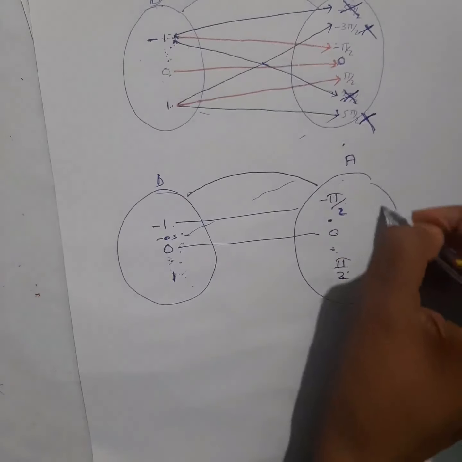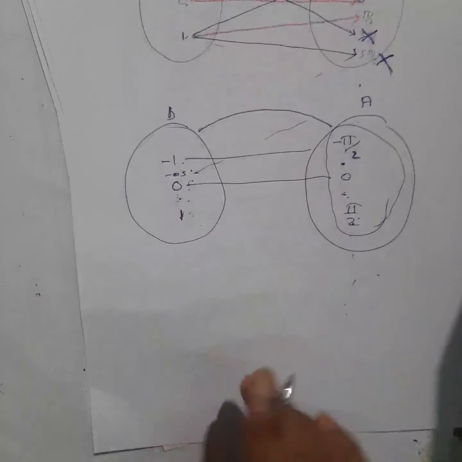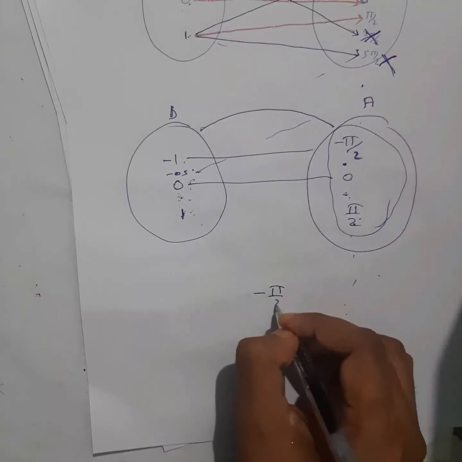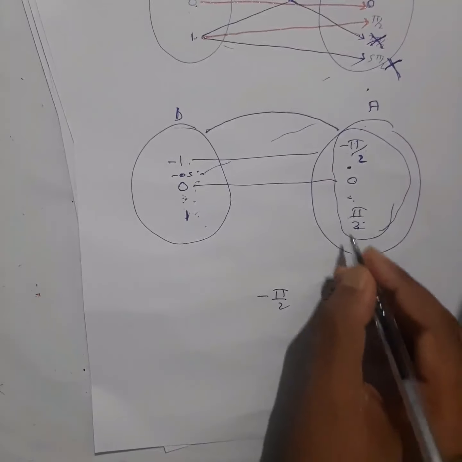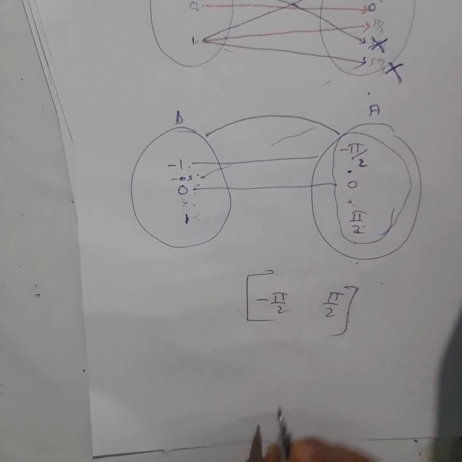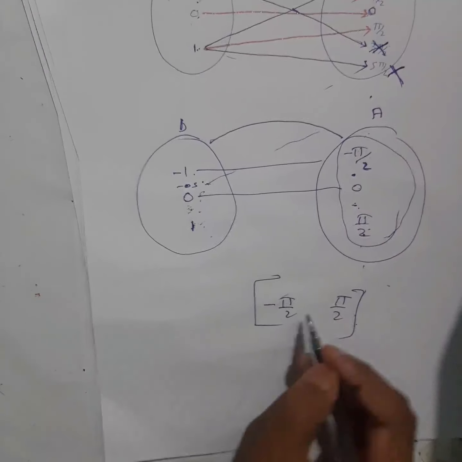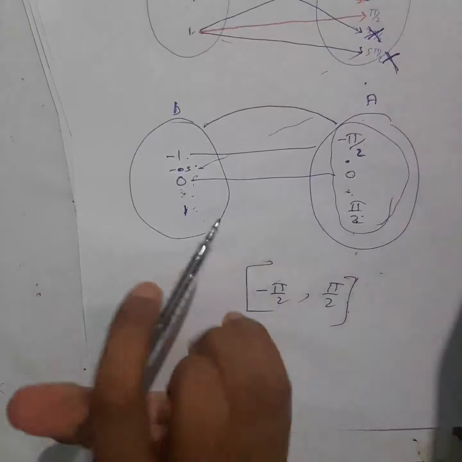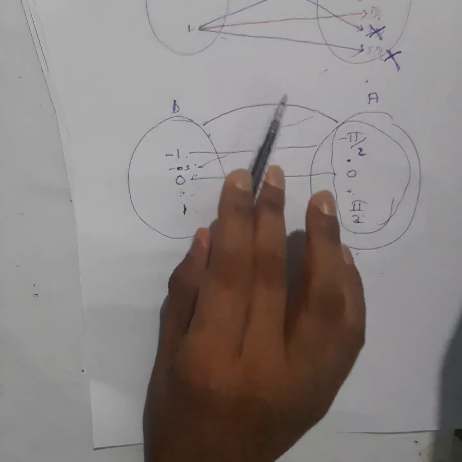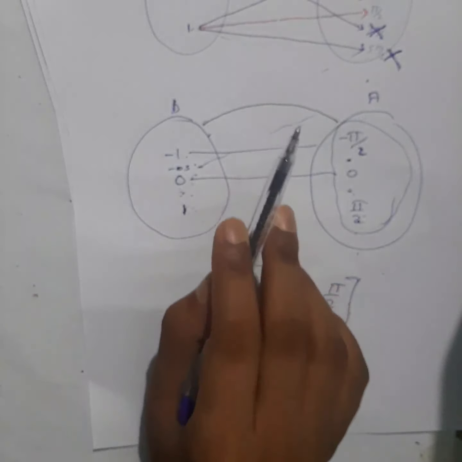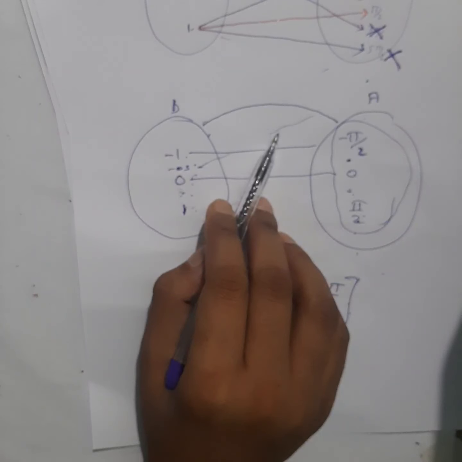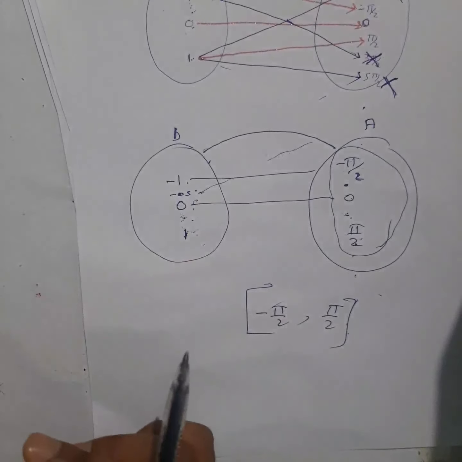So if you take your range as only minus pi by 2 to pi by 2, in the closed interval, then your sine function will have an inverse function. I hope it's clear.